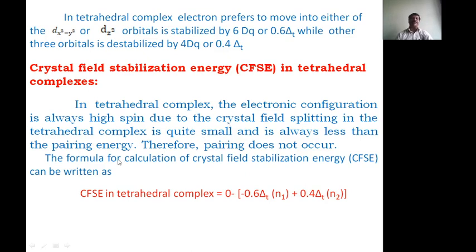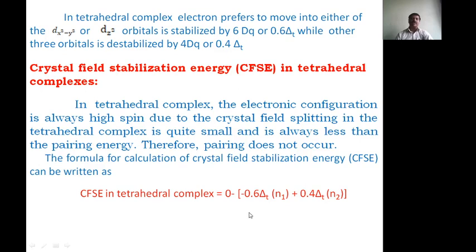The formula for calculating the crystal field stabilization energy can be written as 0 minus of minus 0.6 delta T into N1 plus 0.4 delta T N2.